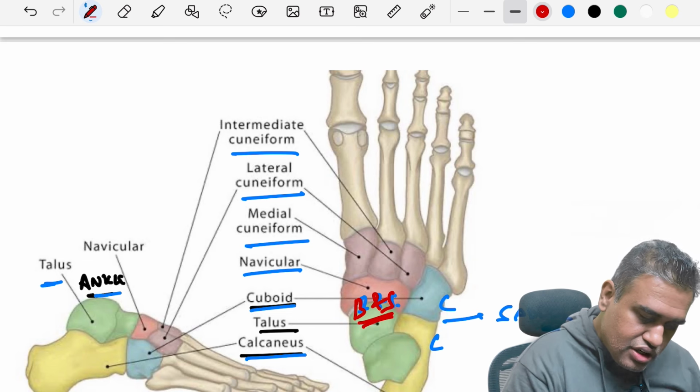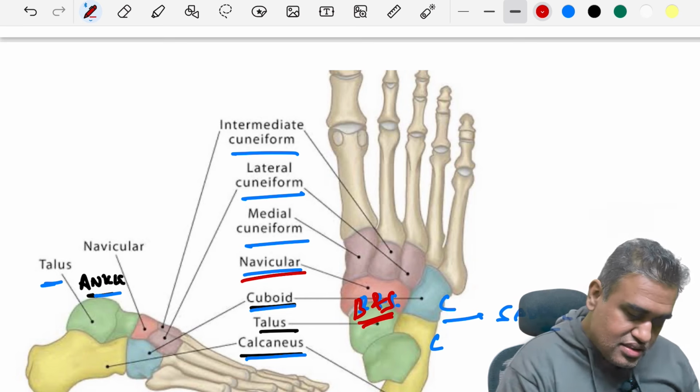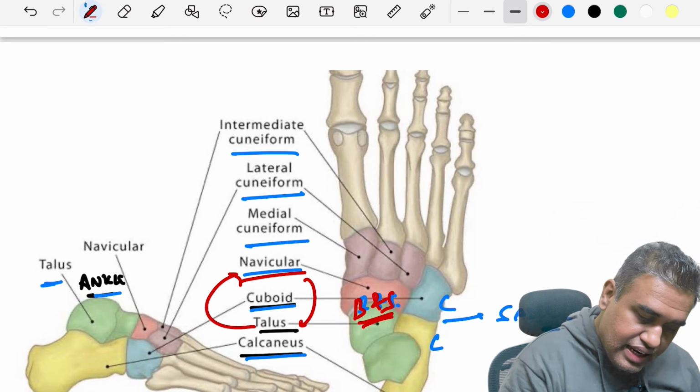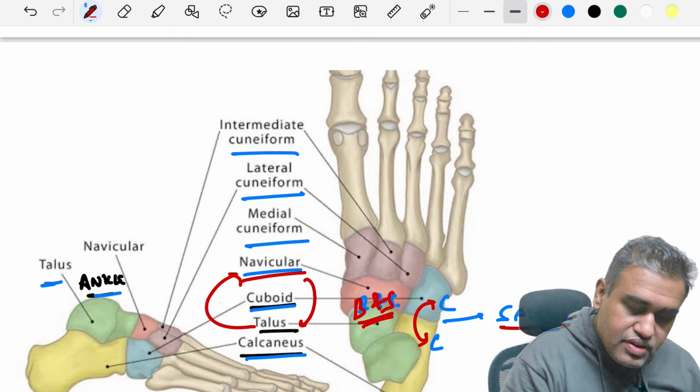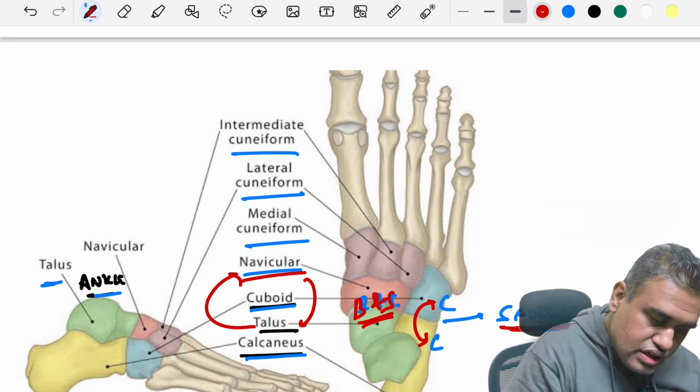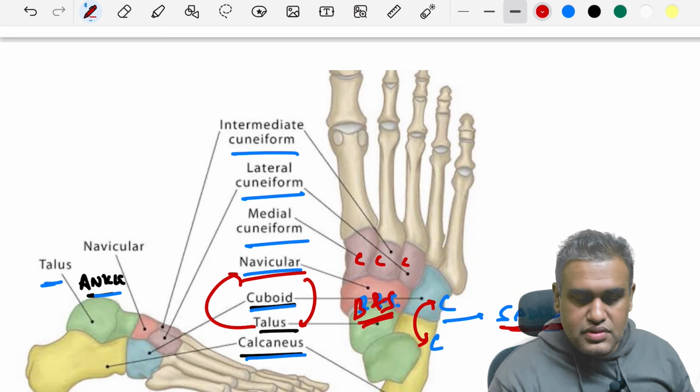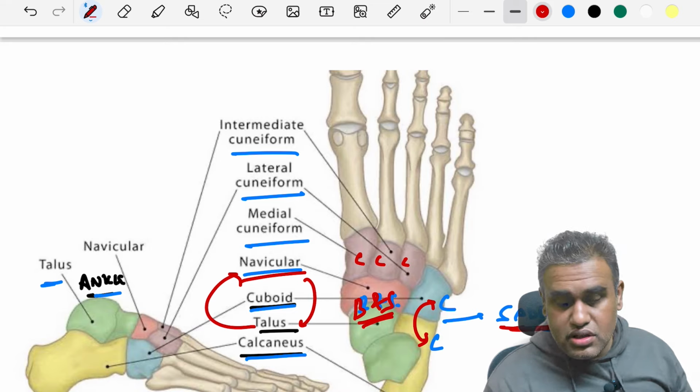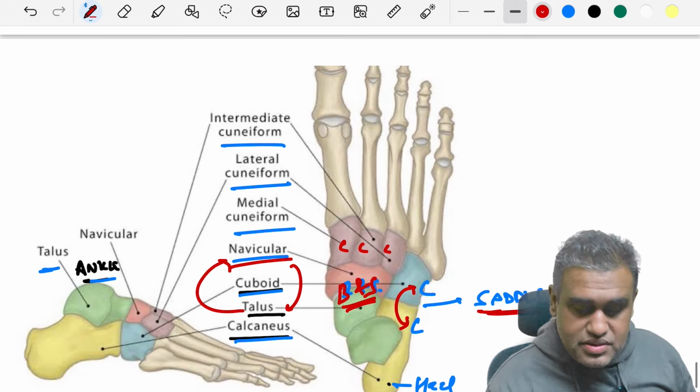In front of the talus we have the navicular, not the cuboid, we have the navicular. So talus and navicular form the ball and socket. Calcaneum and cuboid, the CC joint, is the saddle variety. Then in front of the navicular we have the 3 cuneiforms: the medial, the intermediate and the lateral cuneiform. So remember to identify the tarsals and the carpals.